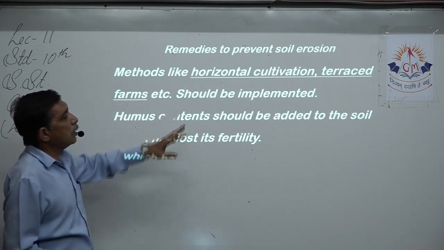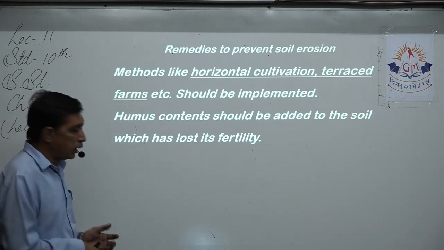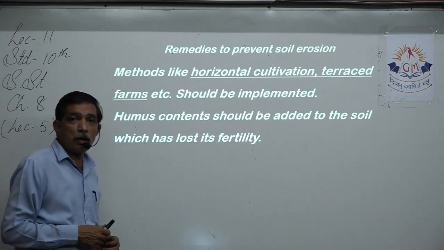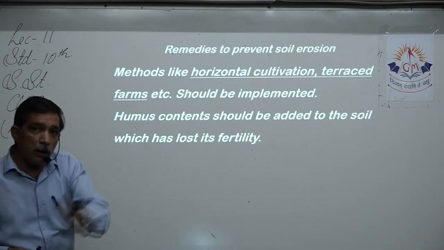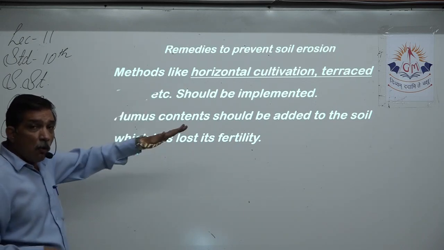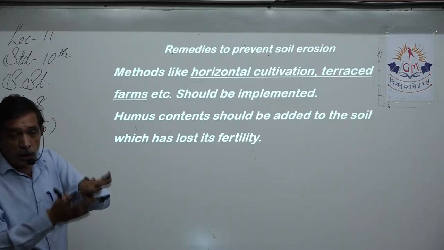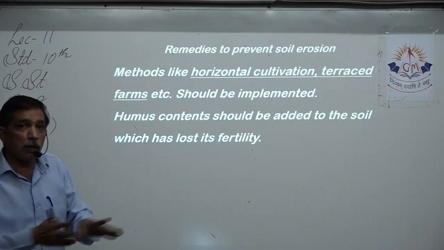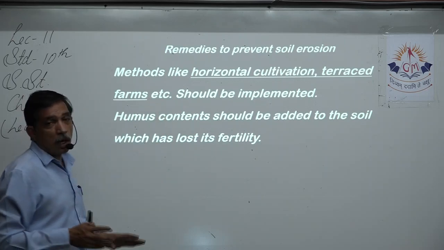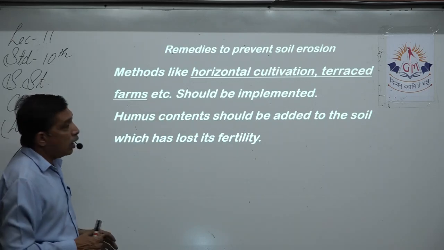Methods like horizontal cultivation, we have just explained that. Instead of the vertical way of growing crops, if we make a horizontal method of growing crops, water has to accumulate. It reduces the speed and does not allow the topsoil to be taken away. Terrace farms, etc., should be implemented.